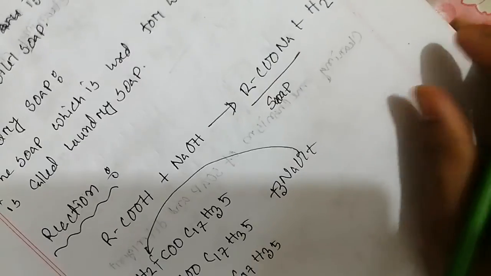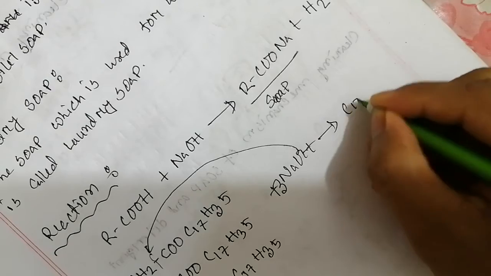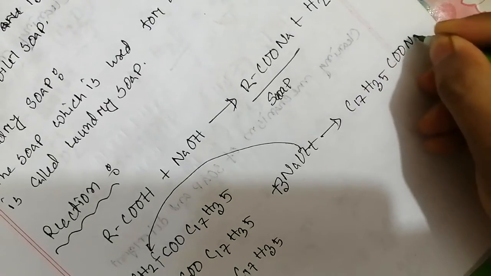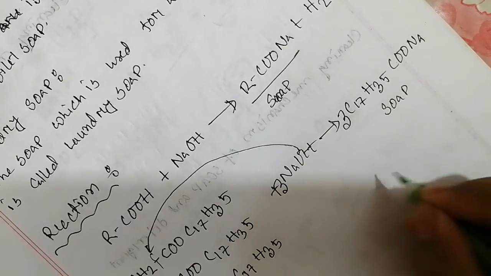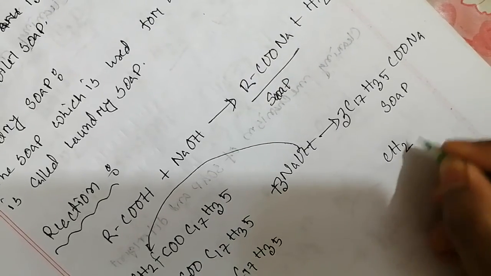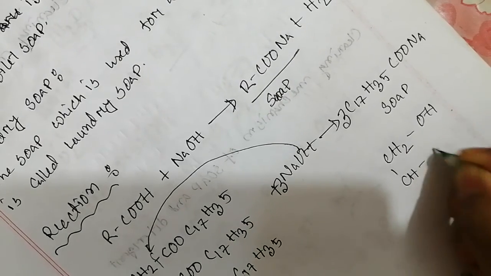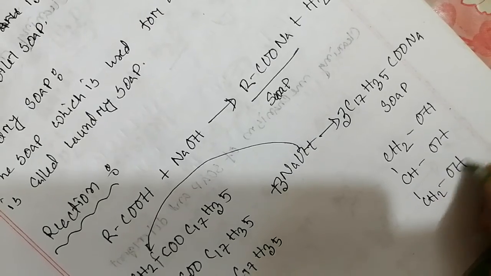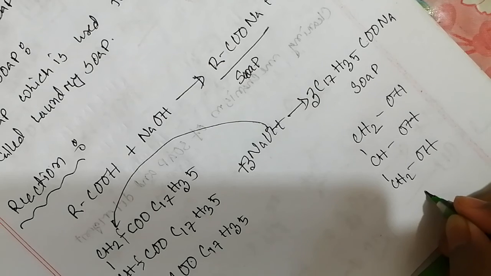We use 3 molecules of sodium hydroxide and produce 3 molecules of soap, C17H35COONa, and 1 molecule of glycerin, CH2OH CHOH CH2OH, the byproduct.